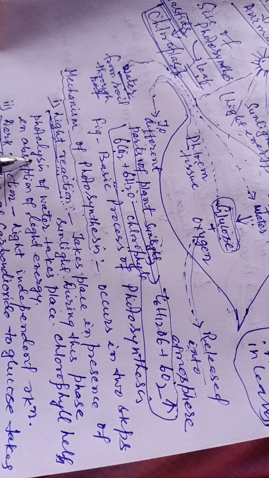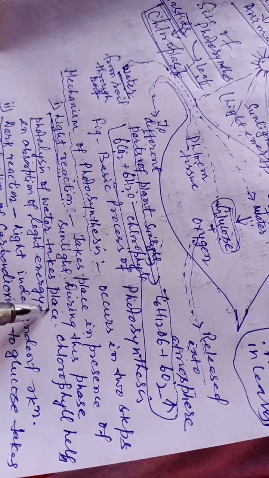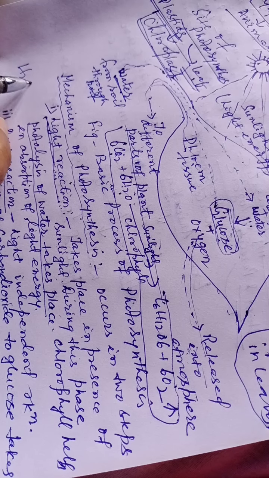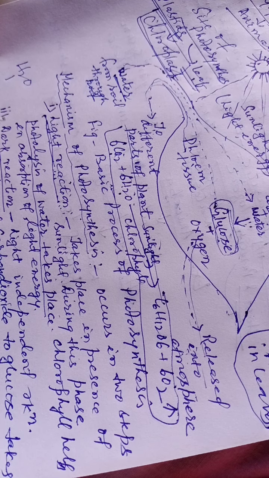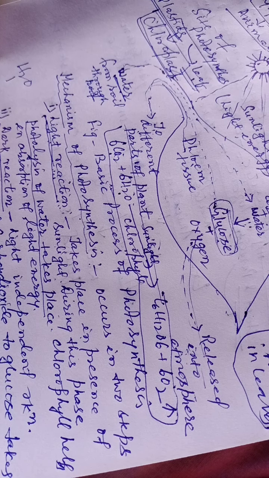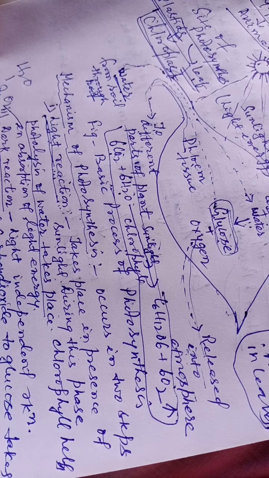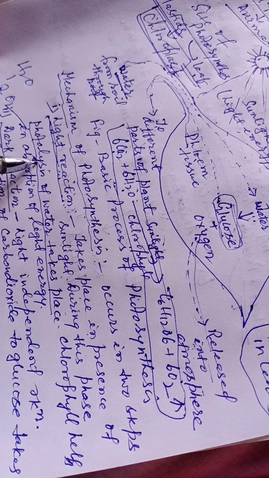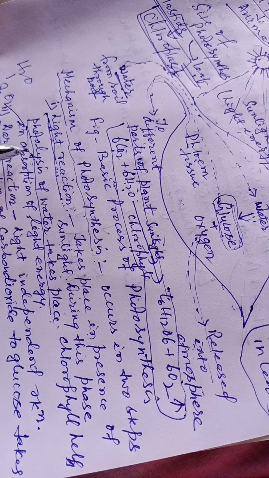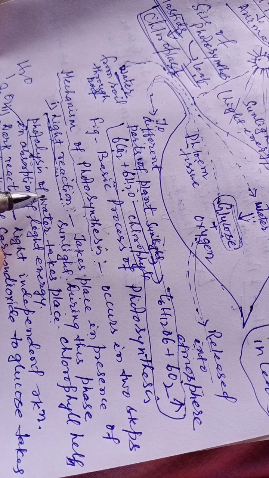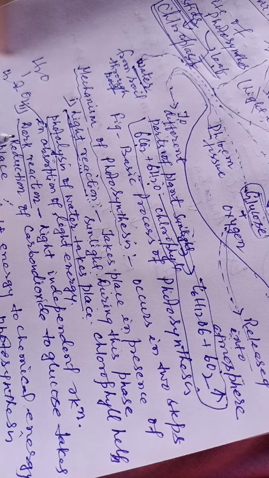During this phase, photolysis of water takes place. Water molecules in the presence of sunlight are converted into their products, that is hydrogen and oxygen. Photo means light, lysis means breakdown. Photolysis of water takes place, and that is called the light reaction. It produces assimilatory power.